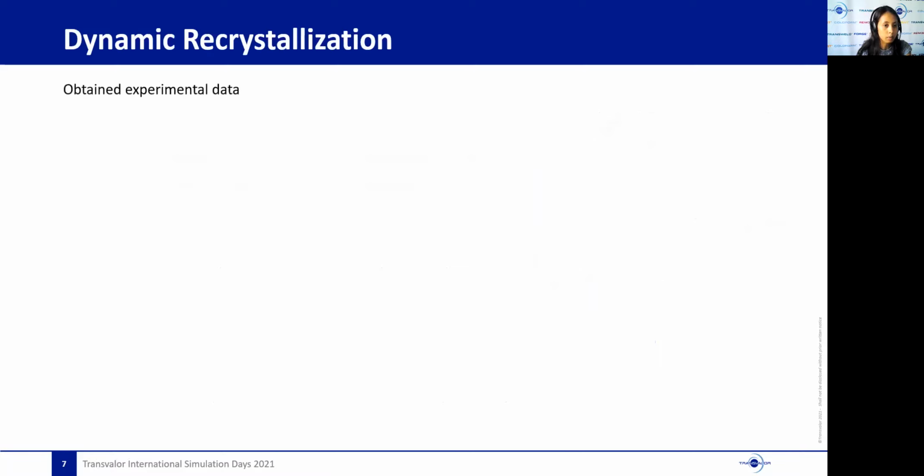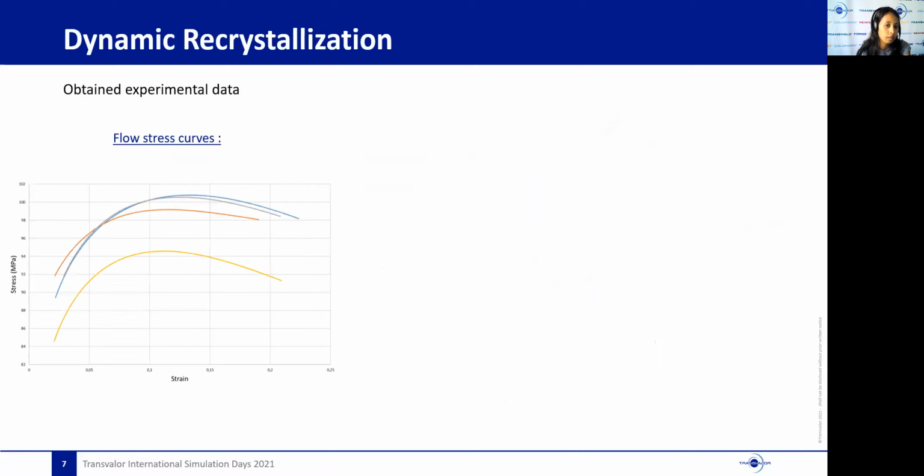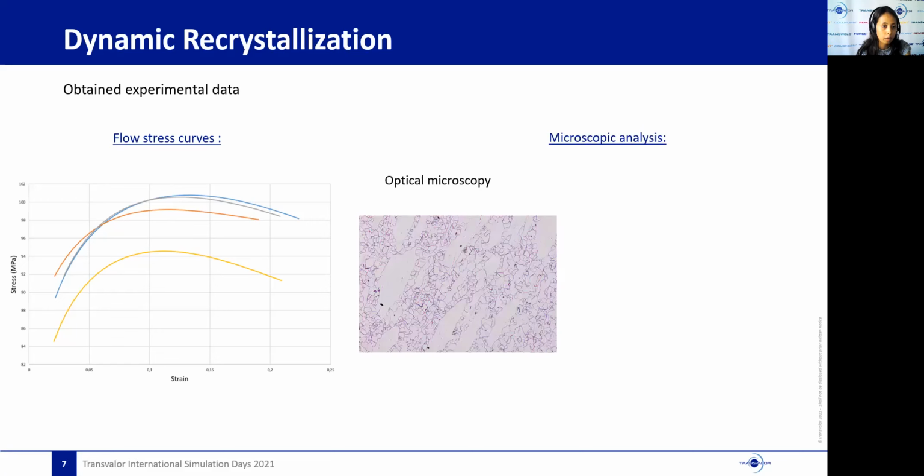Next, here is an example of the experimental data that we can obtain from dynamic recrystallization tests. First of all, we have a set of flow stress curves for different temperatures and strain rates, then some microscopic pictures. For easy cases like this one, only optical microscopy is needed, since we can differentiate the recrystallized grains from non-recrystallized grains only by their size.